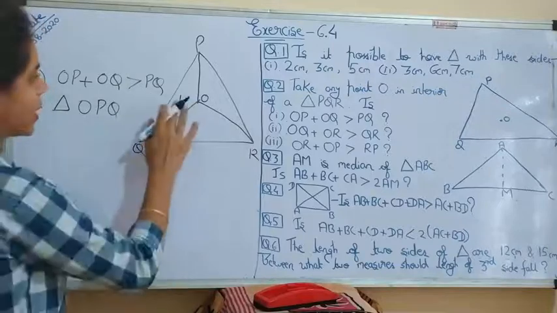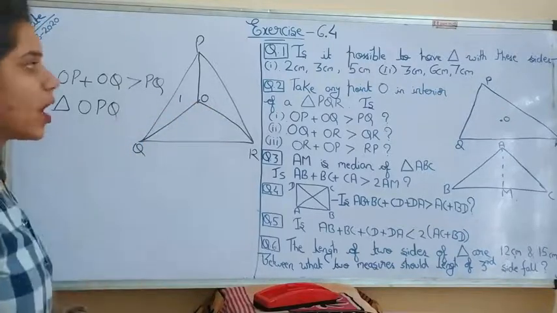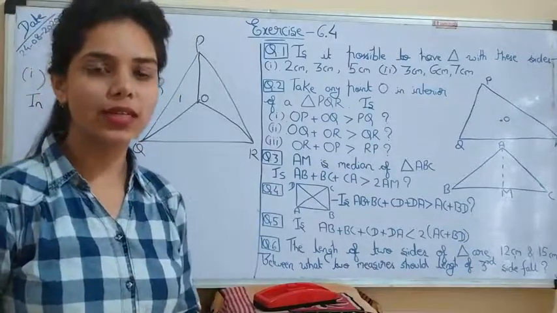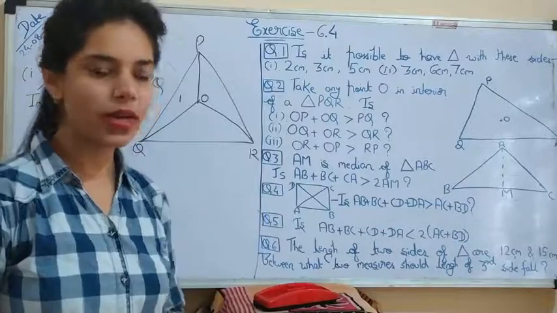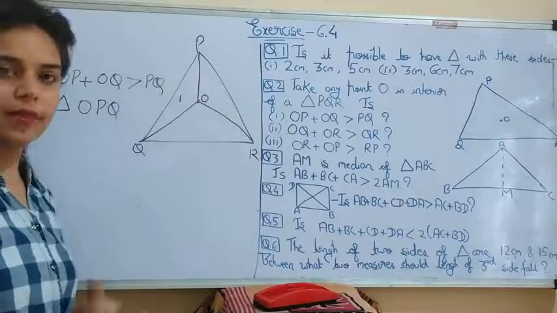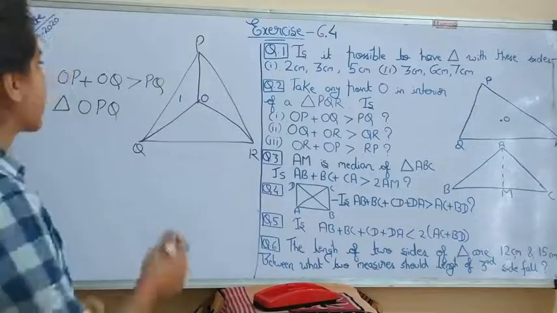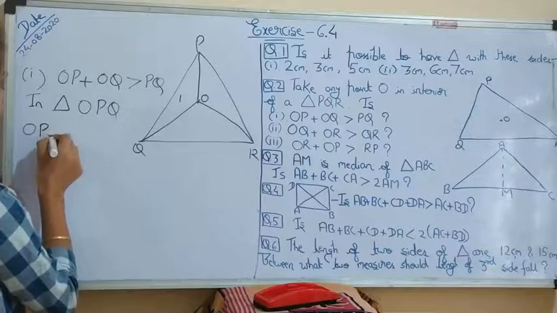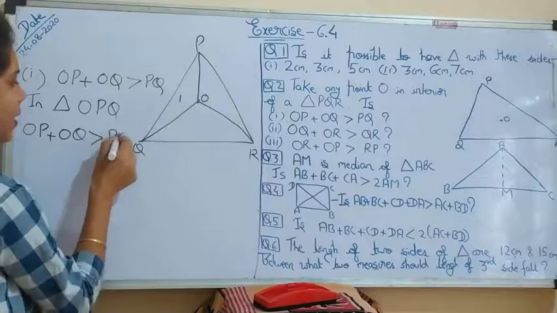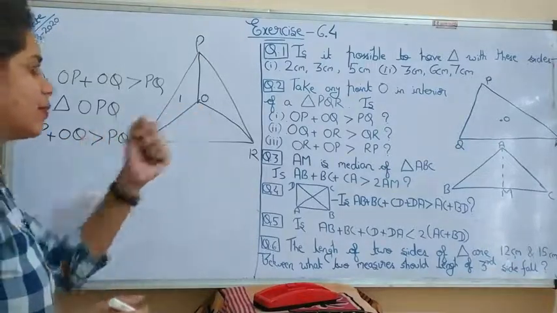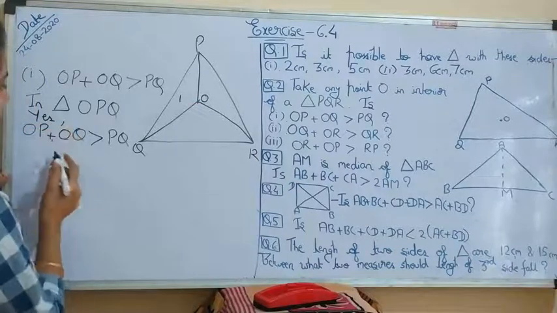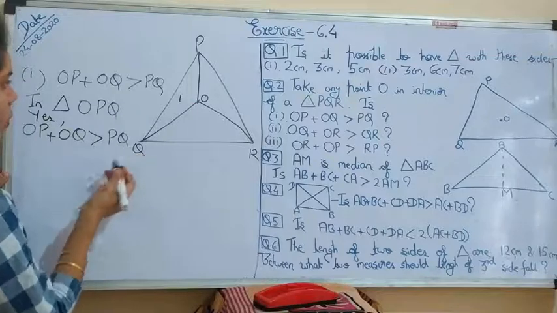In the first question we studied that the sum of two sides of a triangle should be greater than the third side. So we can apply that property in this smaller triangle. OP plus OQ is greater than PQ, so the answer is yes.